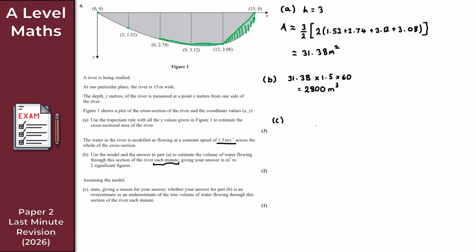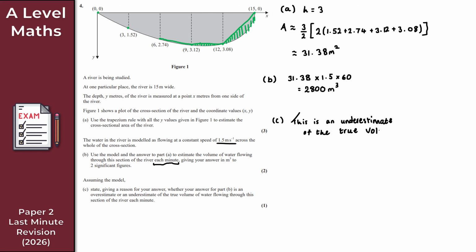So what we've got here is an underestimate of the true volume.